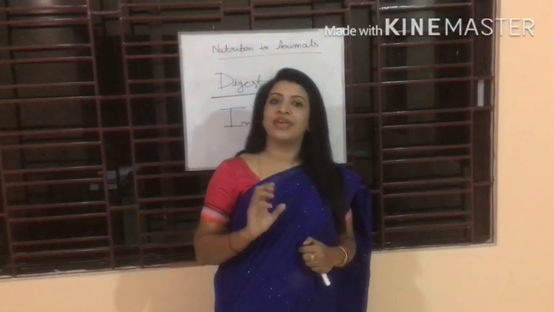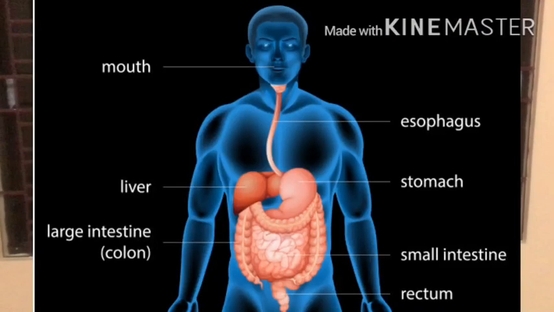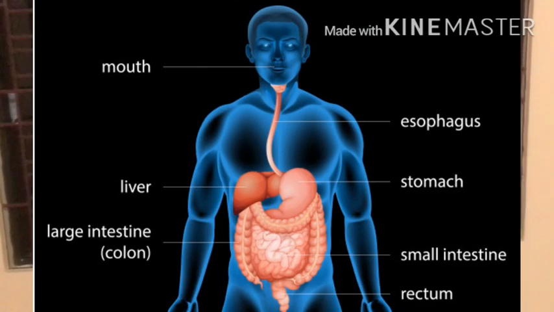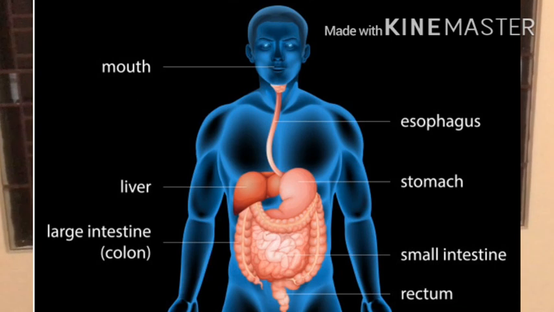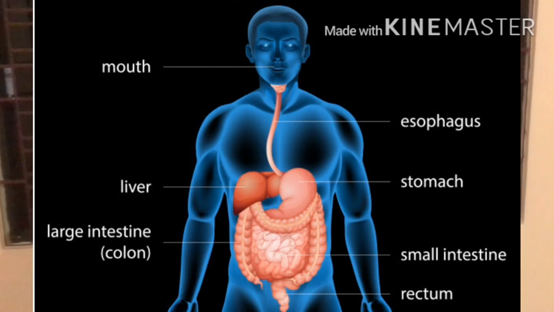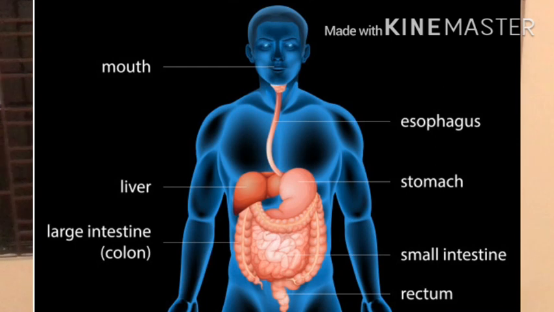out through anus. In the small intestine, which is highly coiled and is about 7.5 meters long, it receives secretion from liver and the pancreas. Besides, its wall also secretes juices. The liver is a reddish brown gland situated in the upper part of the abdomen on the right side. It is the largest gland in the body.